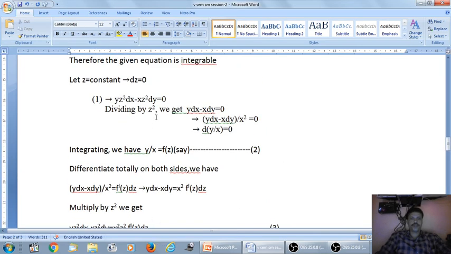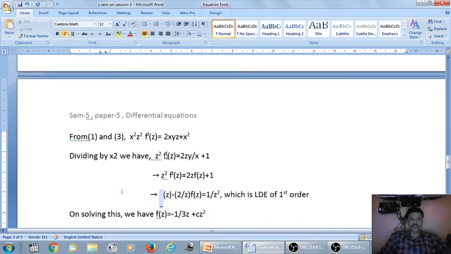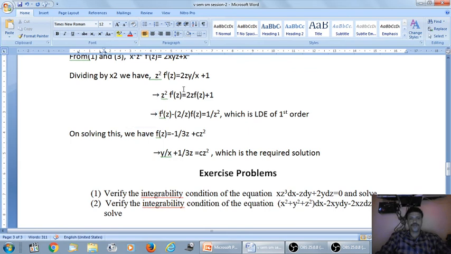So z square f dash of z is equal to 2z into y by x plus 1. My y by x is f of z by the second equation, so replace y by x with f of z. z square f dash of z equal to 2z f of z plus 1. Divide by z square: f dash of z equals 2 by z f of z plus 1 by z square. Bring this to the left hand side: f dash of z minus 2 by z f of z is equal to 1 by z square, and this is a first order linear differential equation.